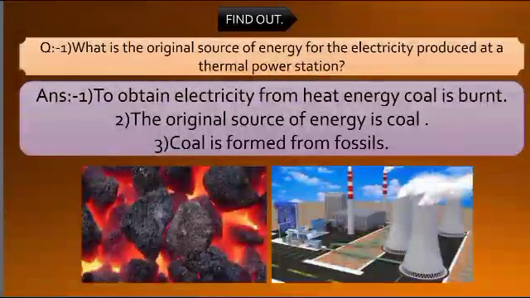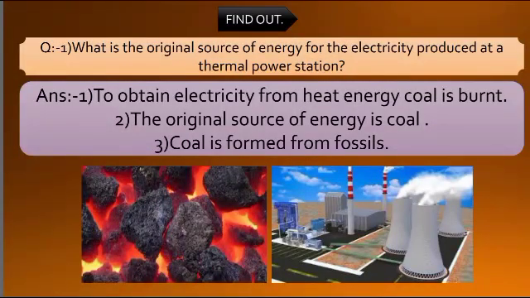Now here is one question in your textbook on page number 131: find out what is the original source of energy for the electricity produced at a thermal power station. Thermal power stations are used to produce electricity. Now electricity, you can see that your homes have electricity.